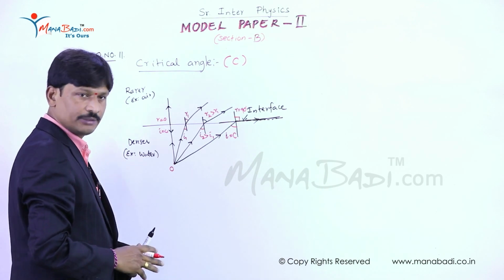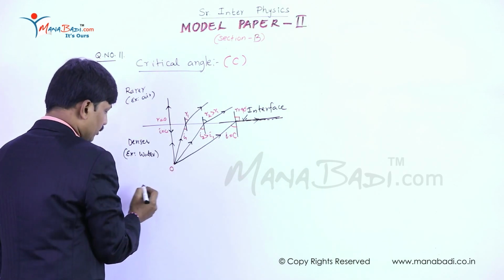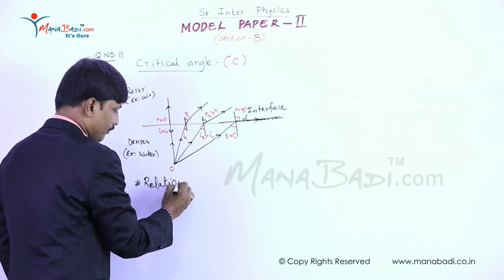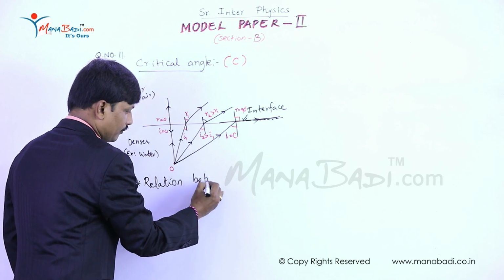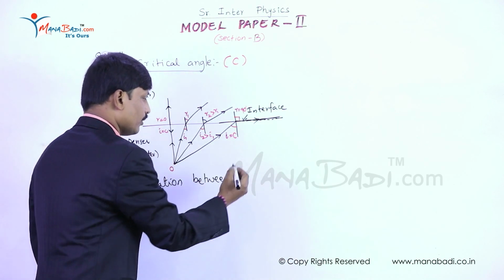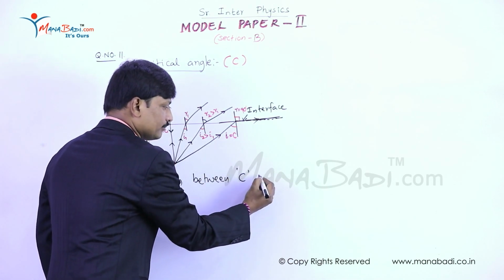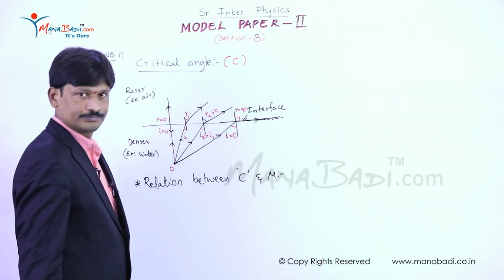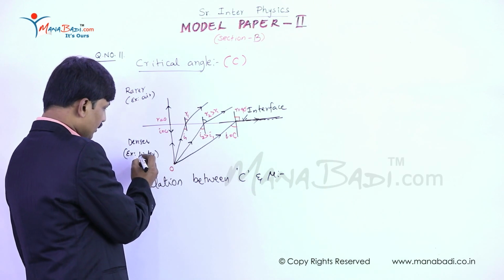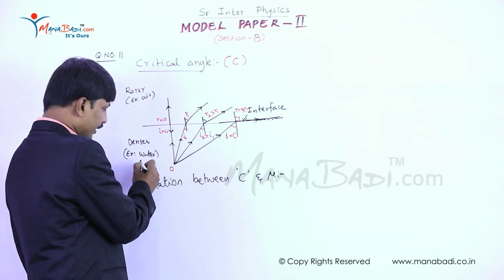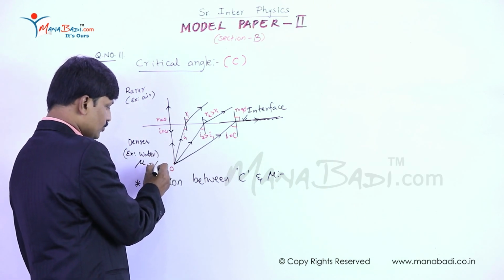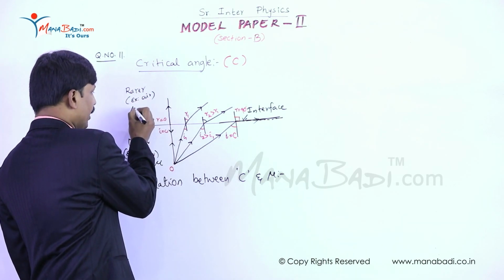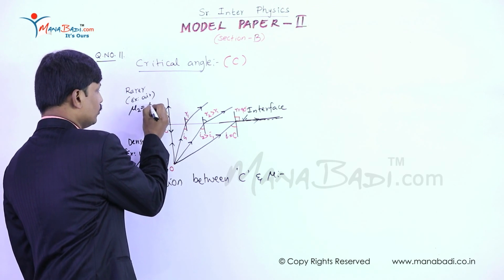Now the relation between critical angle and refractive index of the medium. Let us consider denser medium refractive index mu1 equals mu. Rarer medium refractive index mu2 equals 1.